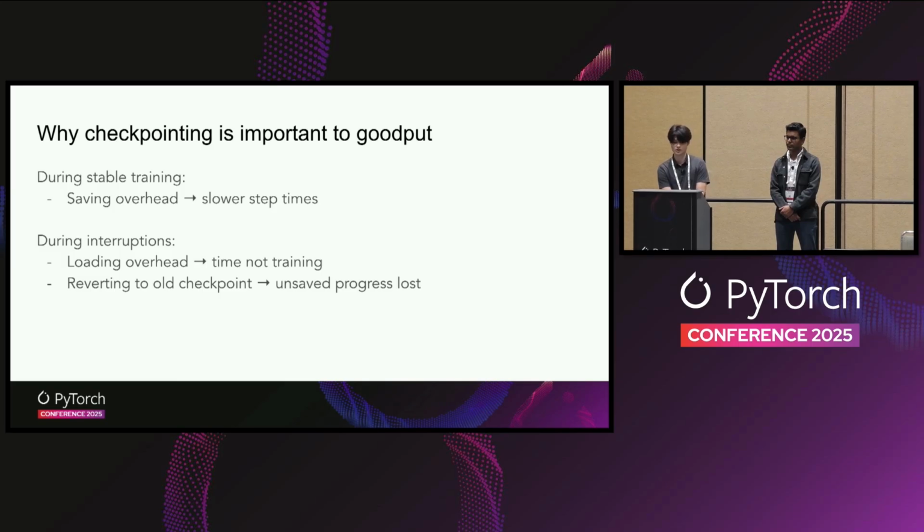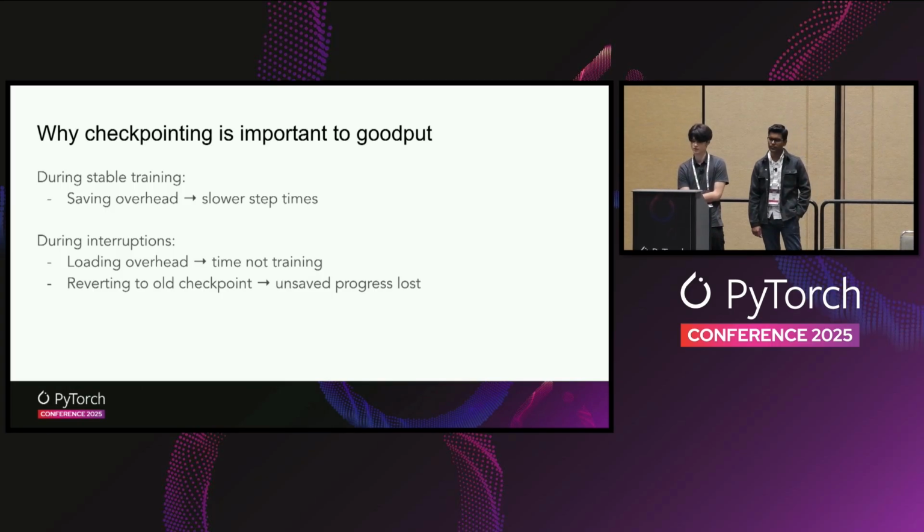Now, tying back in checkpointing. Why is checkpointing so important to Goodput? There are a few reasons here. During stable training, every checkpoint you save has some degree of saving overhead. And this results in slower step times and ultimately longer time to converge.